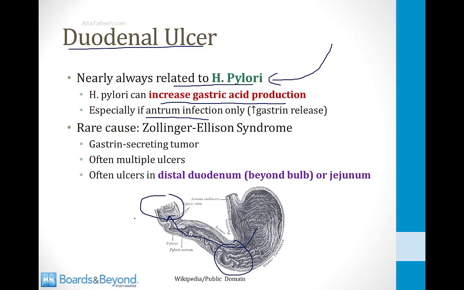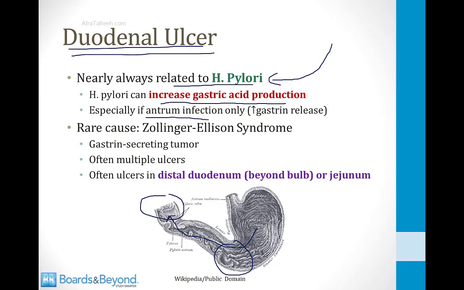Normally, any acid that reaches the duodenum is quickly neutralized. However, in the setting of H. pylori infection, there's too much acid. The duodenum can't neutralize it quickly enough, and the proximal portion of the duodenum is exposed to a high acid environment, and that's what leads to the production of duodenal ulcers.